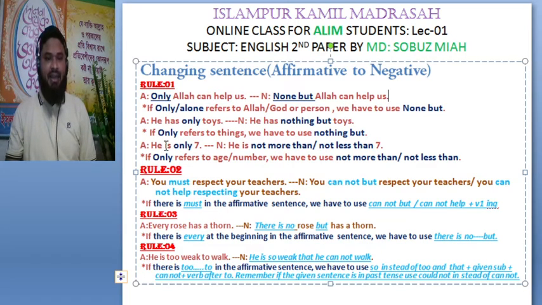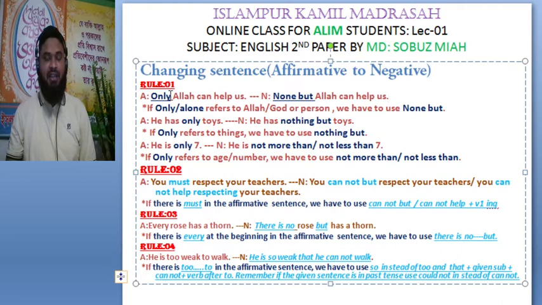Again, he is only 7. Here is also only. But there is a difference. This only refers to the age or number. If only refers to age or number, we have to use not more than or not less than. So the negative is he is not more than or not less than 7.